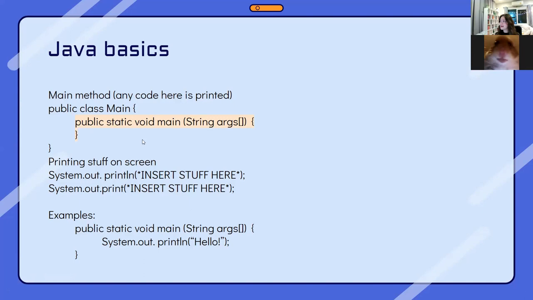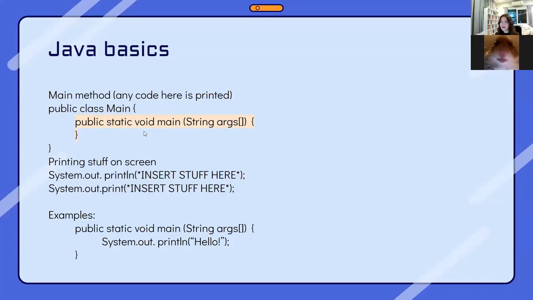So for example, if you're creating a really complex app that has a lot of screens, you might create one class for each screen, but you would need methods from the other class. So you would call the method from that class and then use it in the other class. I hope this isn't confusing. I'm saying class quite a lot. But basically, this part is just required by Java. You need to call it main because main tells the program where the program starts and what it should run first. So this is basically a method called main.